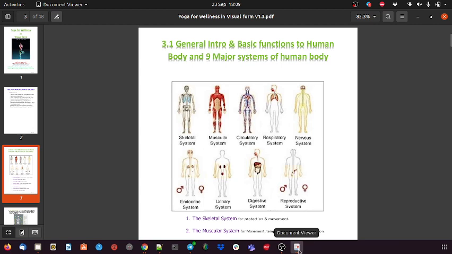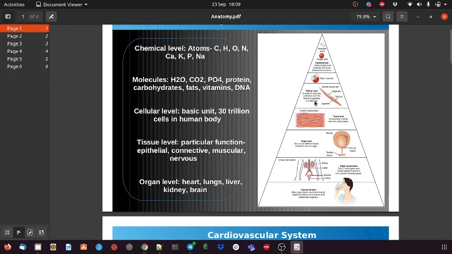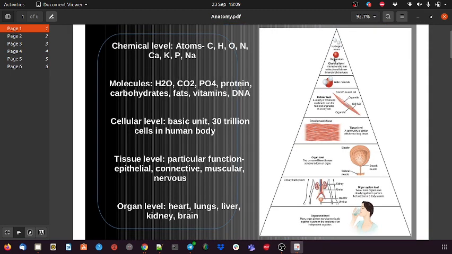Before that, I just want to share one more slide. This is how everything in the universe has been created. At the granular level, it's an atom. Everything is made up of atoms. When atoms combine, they convert into molecules. Let's say hydrogen and oxygen are two atoms; they combine and become water, H2O. That is a molecule. When molecules group up, they form a cell at the cellular level. So that is one cell.